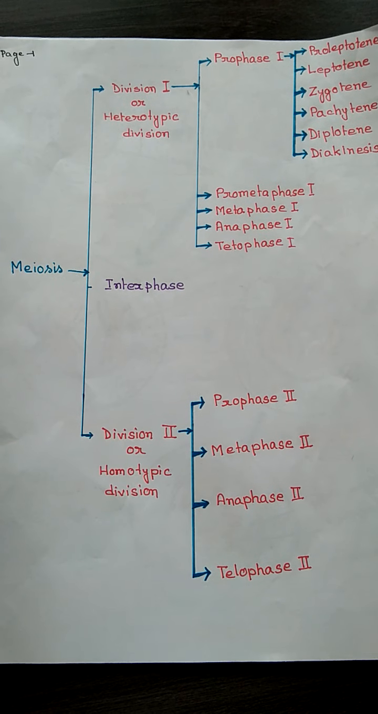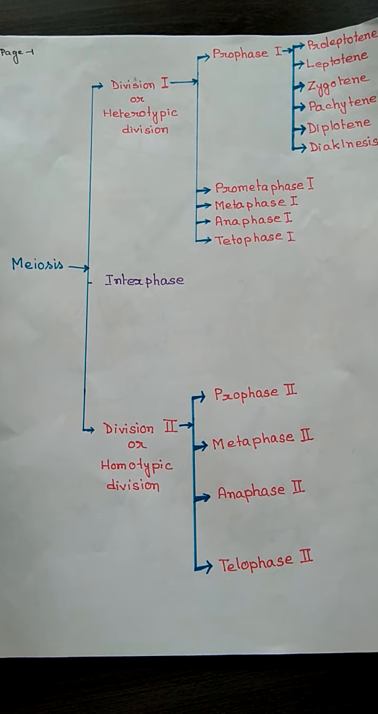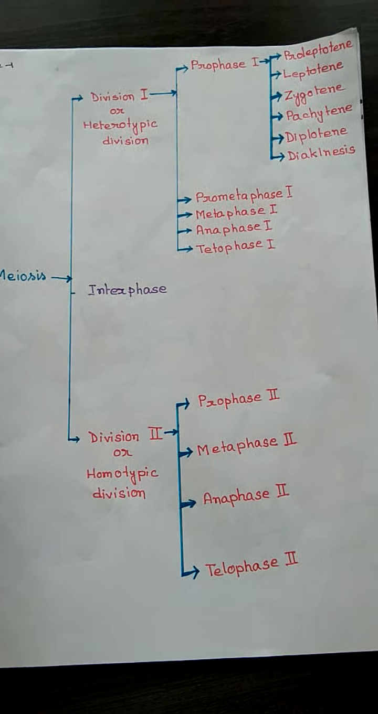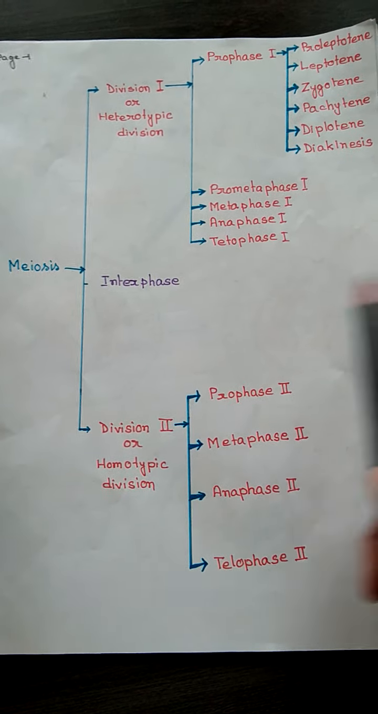Today is the next part of the cell division, that is meiosis. Meiosis takes place in the reproductive cell, that is, during the formation of the gamete, meiosis takes place. Now just see the flow chart of the meiosis.